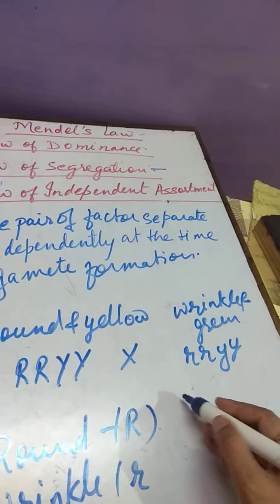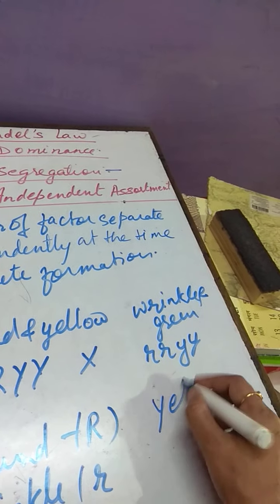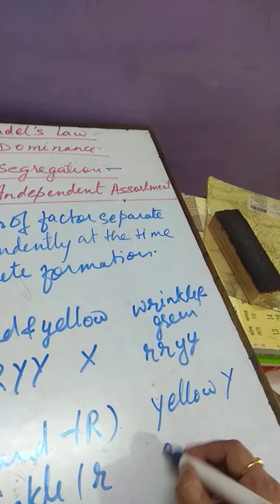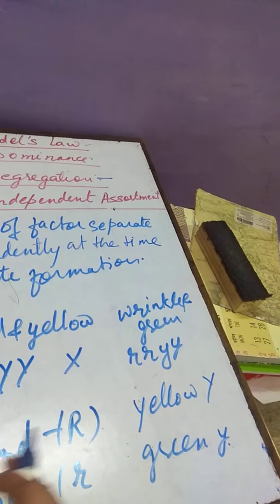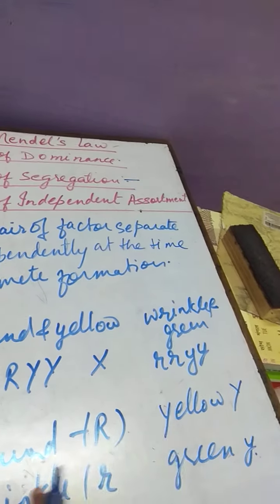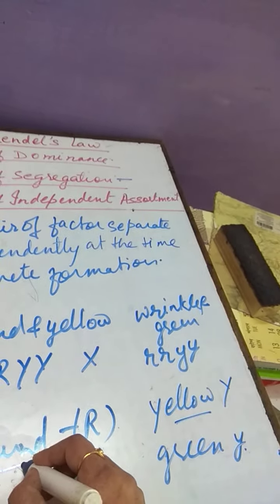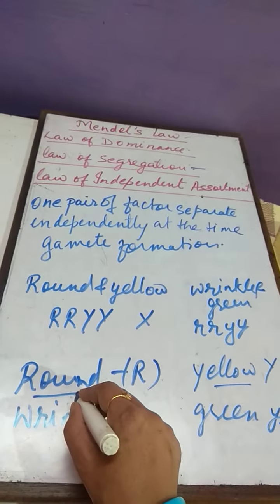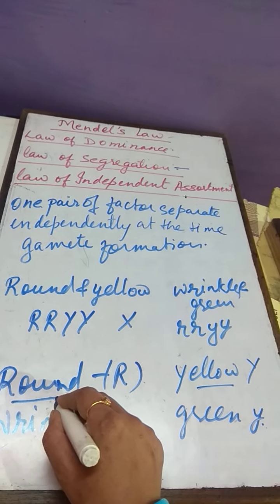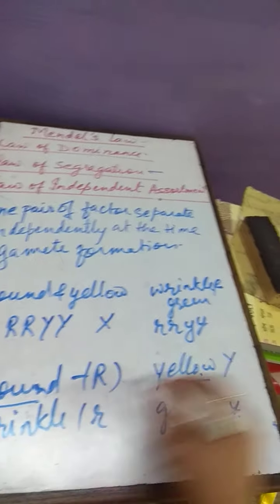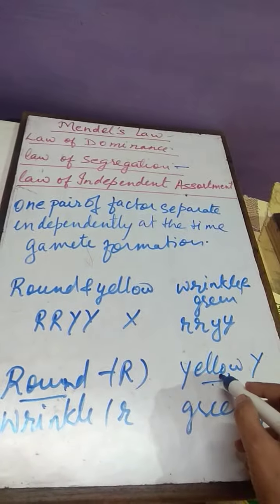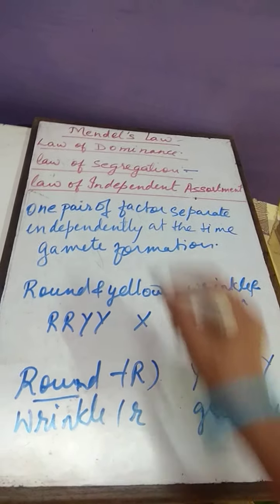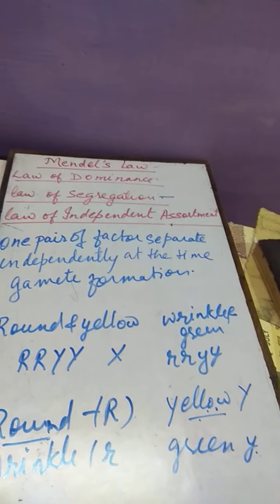Independently they are showing these characters, and independently it is showing yellow or green. Clear? Color of seed is independent of shape of seed. This yellow is not at all dependent on the shape of the seed. It can be round and yellow, wrinkled and yellow. They are both independent. Shape and color of the seeds are independent of each other. This is the law of independent assortment.